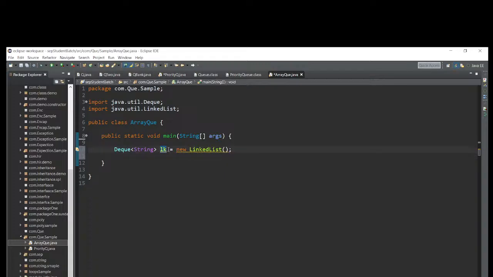Let me take any method, something. Queue.